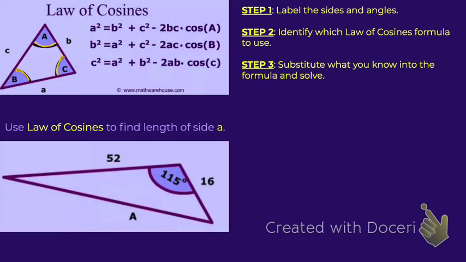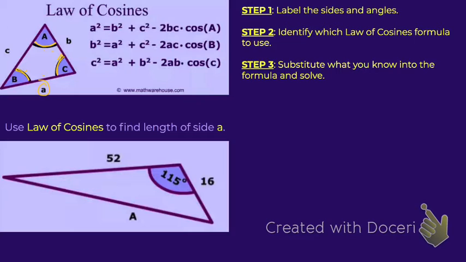Notice that the side lengths with that same letter are directly across from each other. So like angle A, side A is directly across. Or if we look at angle B, side B is directly across. Okay? And then we have three different formula options.